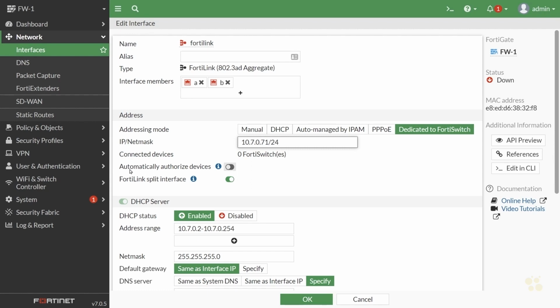And here's the option for automatically authorizing devices or not. So if we enable this and new FortiSwitches show up, they'll automatically be authorized. However, initially, I want to go through the process and walk you through what it looks like to see them show up and then manually do the authorization. And then we have this option for FortiLink split interface. It's on by default, but let's take a moment and have a chat about what that actually means, the FortiLink split interface.